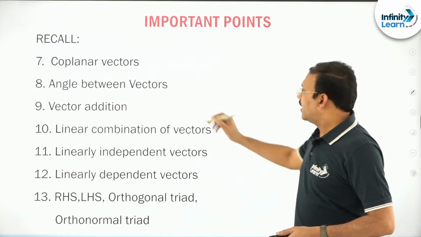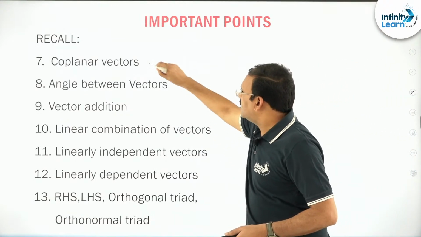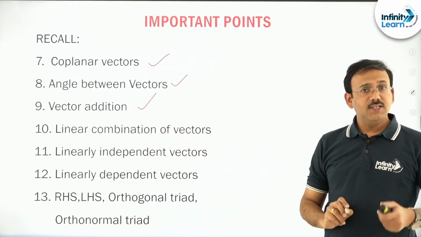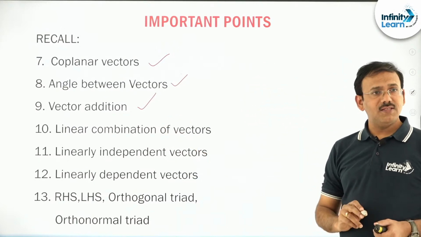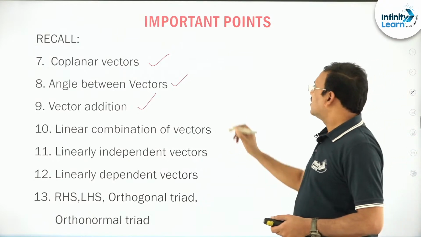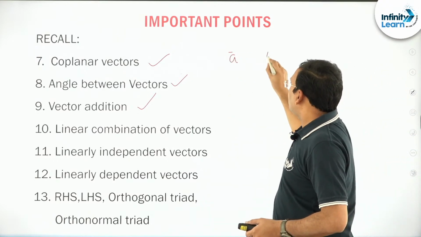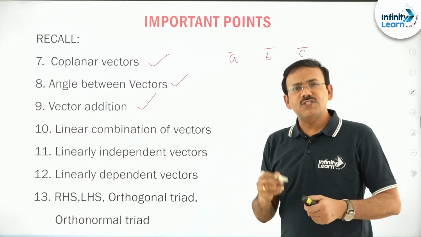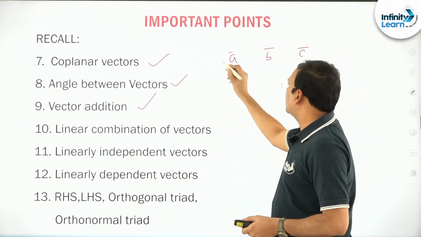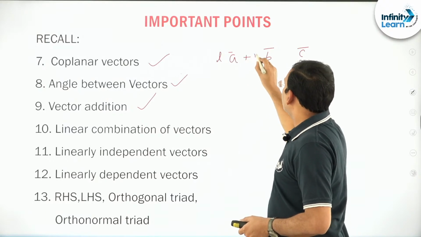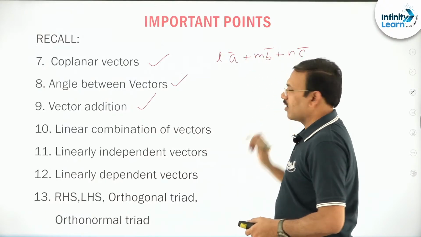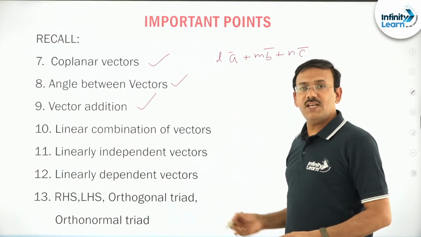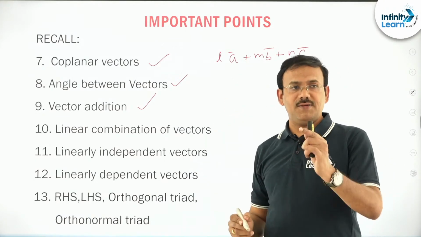Fine, good. Then after this, friends, we have done these three. Then linear combination of vectors. Linear combination means, dear students, suppose A bar is a vector, B bar is a vector, C bar is another vector. You just choose some real numbers L, M, N such that L A bar plus M B bar plus N C bar. This expression is called a linear combination of these three vectors A bar, B bar, C bar.